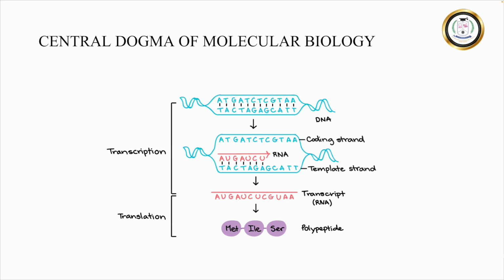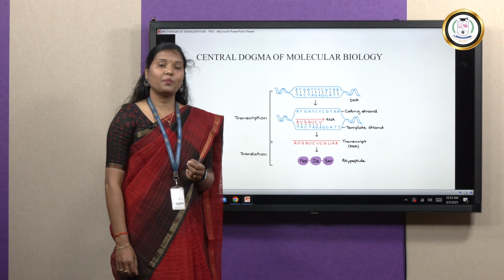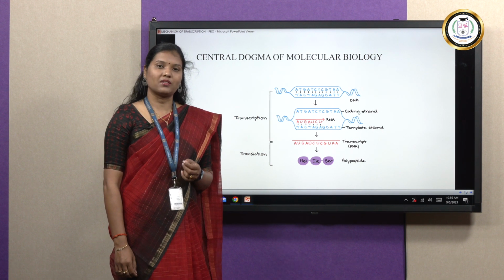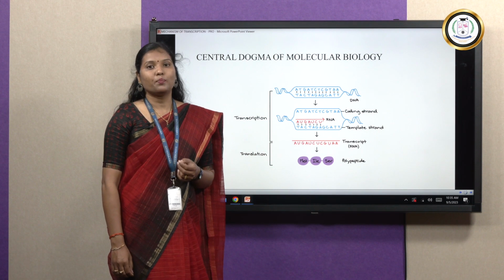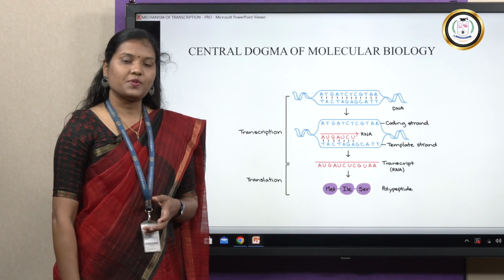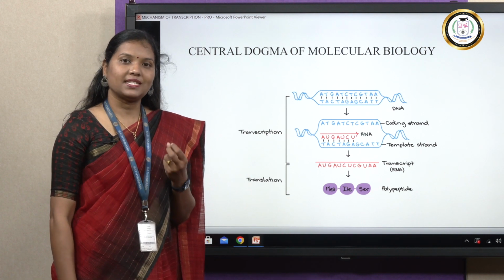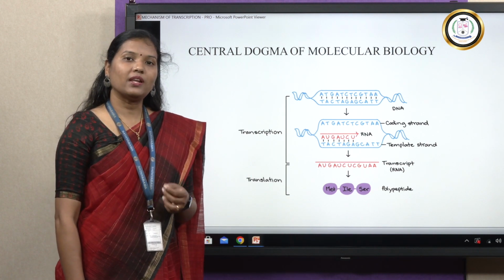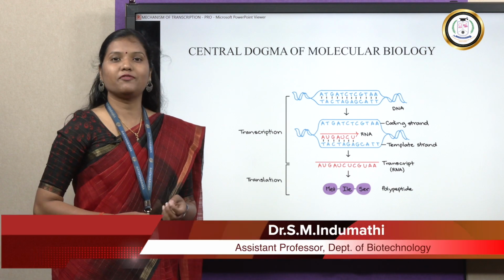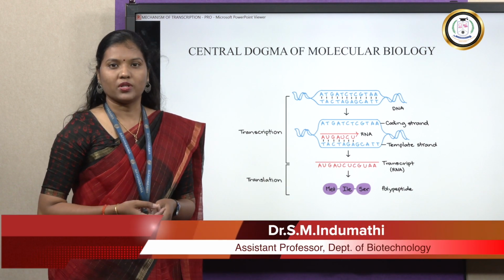Let's first have a glimpse of what is transcription. The central dogma of molecular biology implies that DNA is copied to make mRNA through the process called transcription, while the mRNA are in turn translated to produce proteins. The process of transcription is basically the first step of gene expression, where DNA tries to express itself to form the final product called proteins.